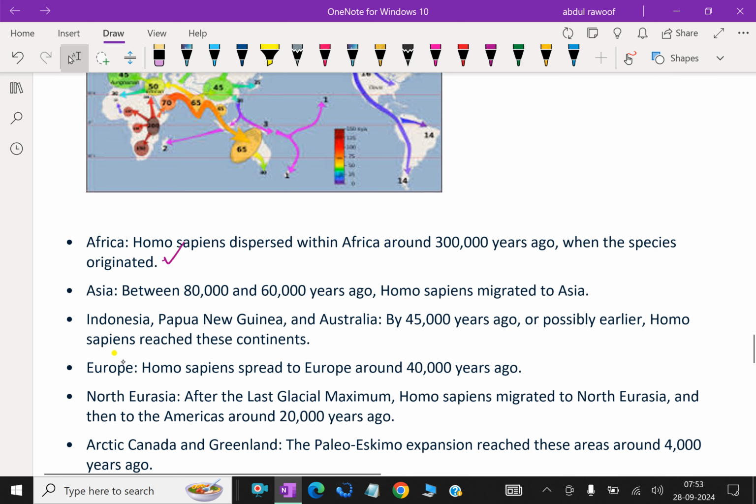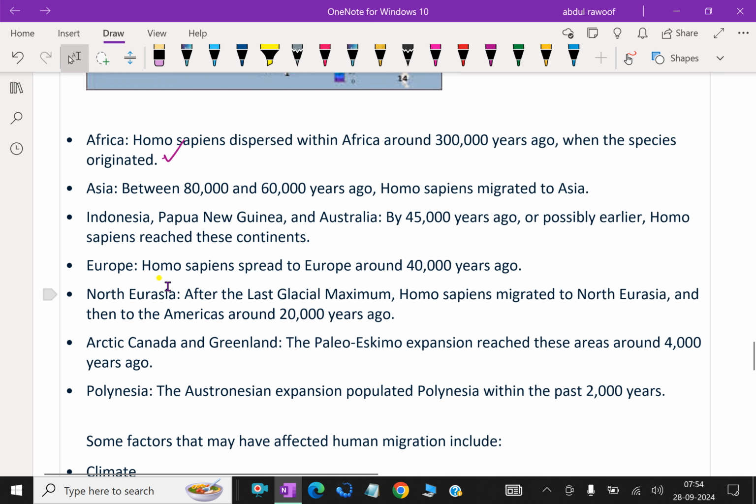In Asia, between 80,000 and 60,000 years ago, Homo sapiens migrated to Asia. Indonesia, Papua New Guinea, and Australia: by 45,000 years ago or possibly earlier, Homo sapiens reached these continents. For Europe, Homo sapiens spread to Europe around 40,000 years ago.